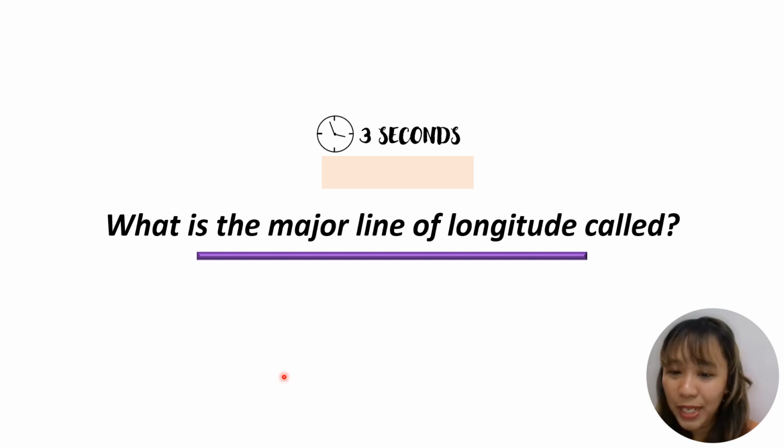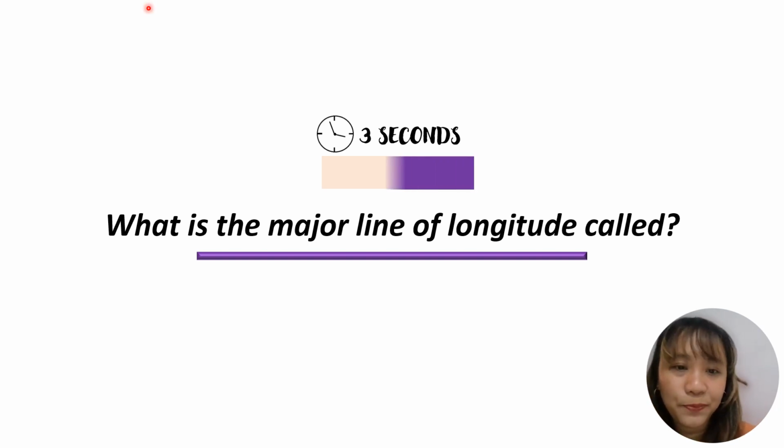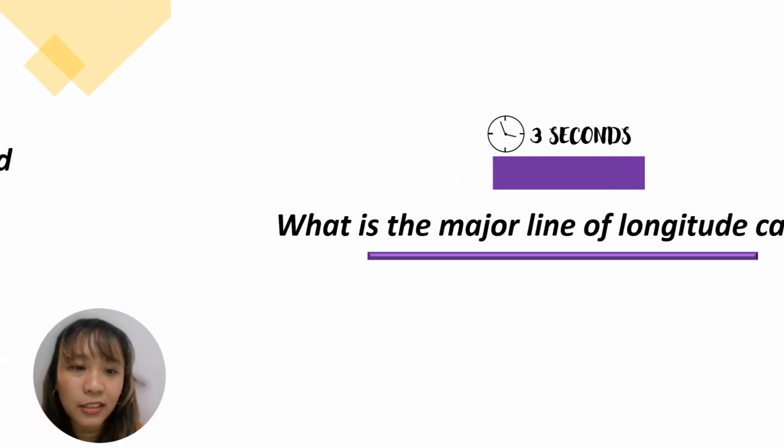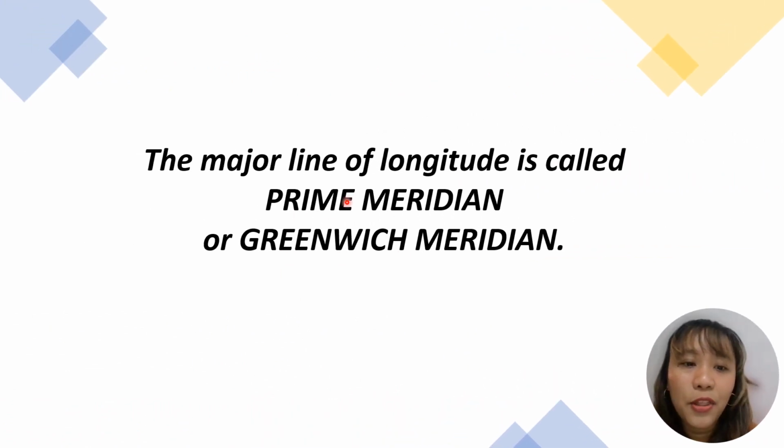I'm going to give you 3 seconds to answer what is the major line of longitude called. 3 seconds starts now. And the major line of longitude is called the prime meridian or the Greenwich meridian.